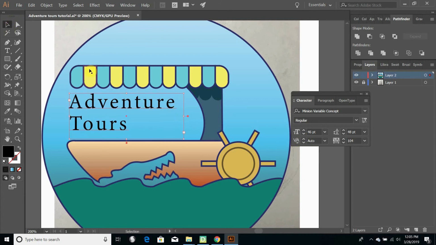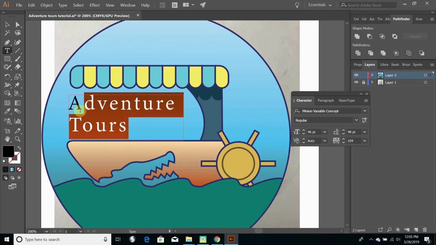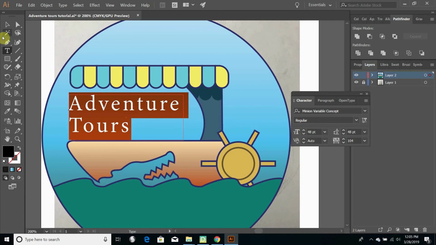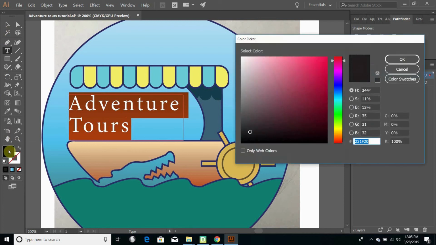I'm going to adjust it down a little bit with my arrow keys after I select the selection tool. And if I want to go back and adjust my font at all, I have to go back to my type tool and then I can reselect it. I think it wouldn't hurt to make it a bit bigger. And we can adjust our color just like you would adjust it for any other thing. It does make it a nice golden-y color. Let's see how that looks.